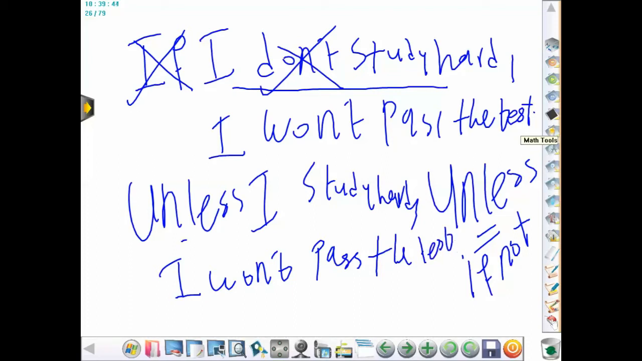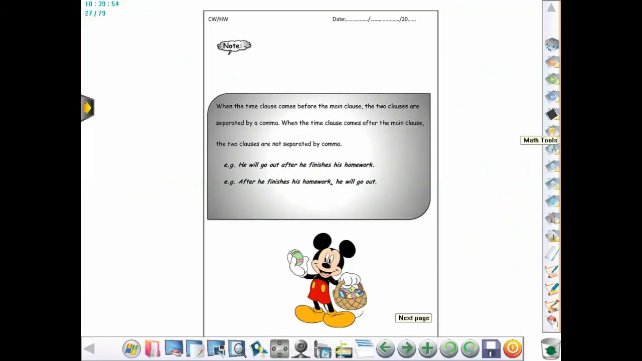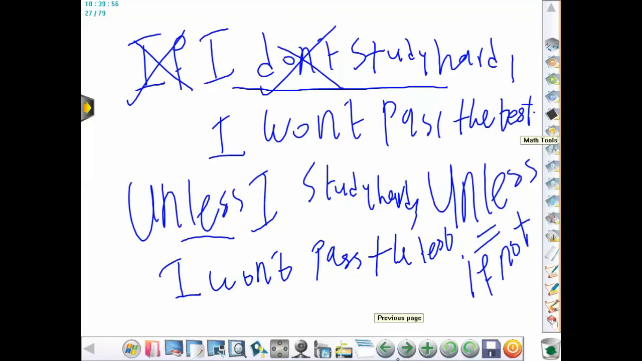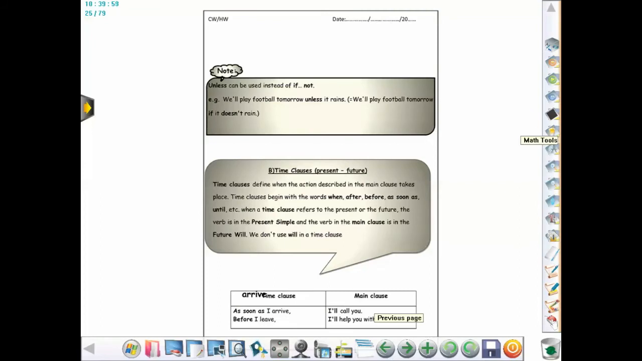So unless comes in the positive statement, but it gave you the negative meaning as well. You got it? So unless equals if not. All right, let's continue. Here is unless, okay? We will play football tomorrow unless it rains. It equals if it doesn't rain.